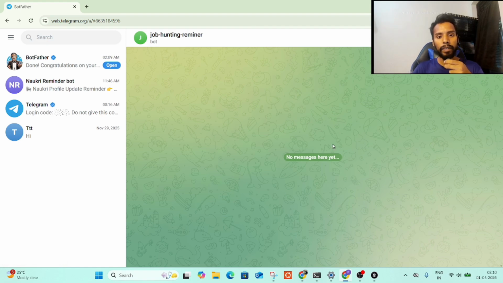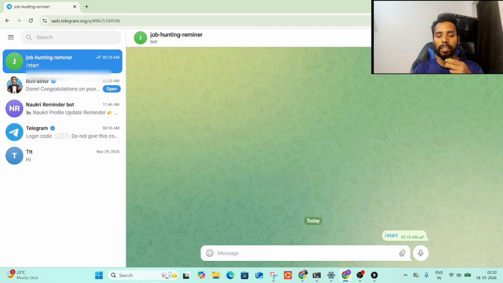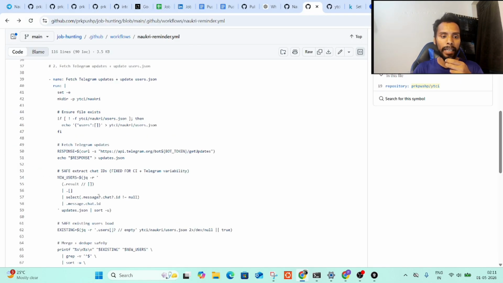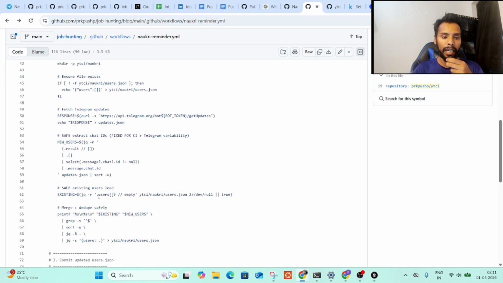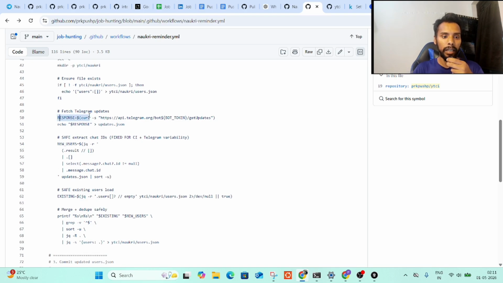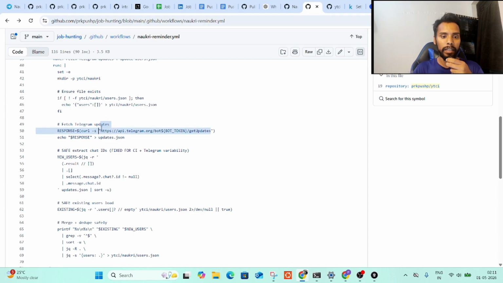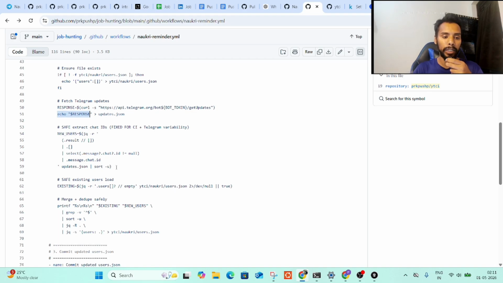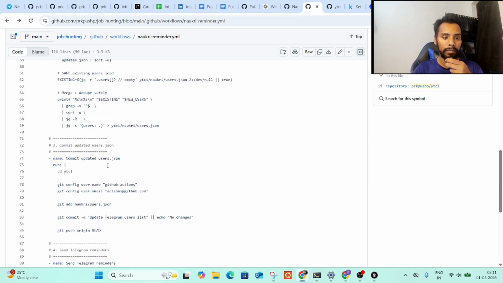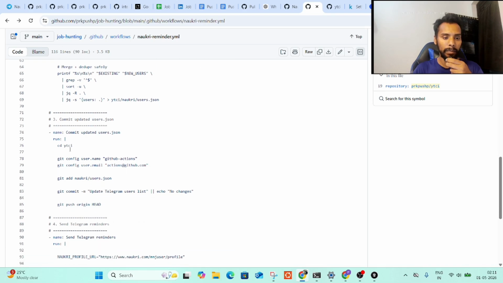So in order to get notified, whoever wants to get notified has to click on start. Once they click start, it will be picked up by this block of code. It reads when we do get updates for this specific bot that is authenticated by bot token. So it is going to get a response, do some processing, and then update the CI repo. Like we can see over here, commit updated users.json.